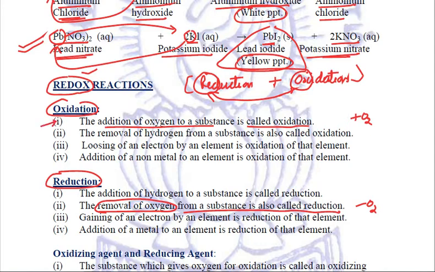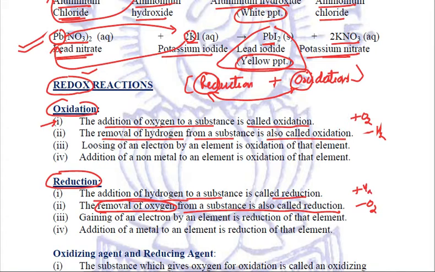Another point to relate the redox reactions or the oxidation reduction reactions is hydrogen. The removal of hydrogen from a substance is also called oxidation, whereas the addition of hydrogen to a substance is called reduction.